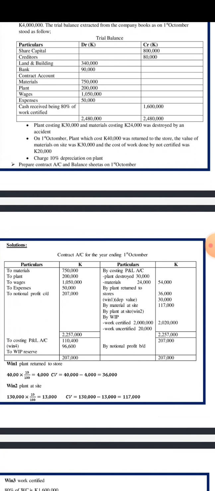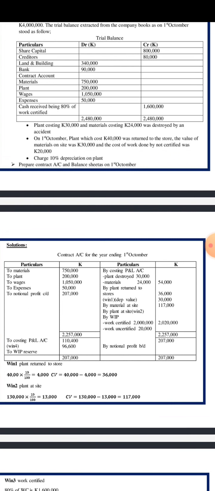Again, we put by plant retained to stores. Since this is the plant which was retained to stores, we go back to the question we have been given, which says 40,000 plant was retained to stores. Looking down again, we know there was 10% depreciation on plant.